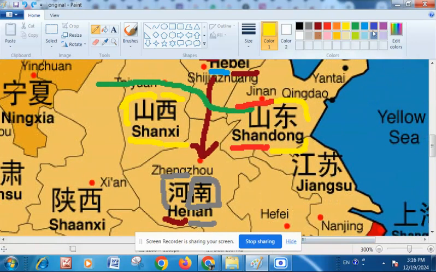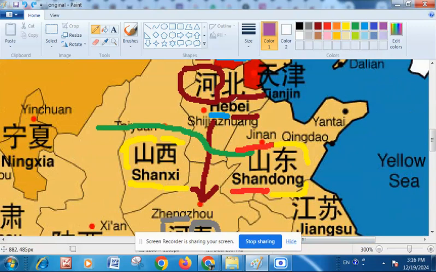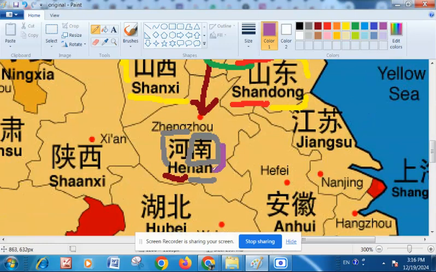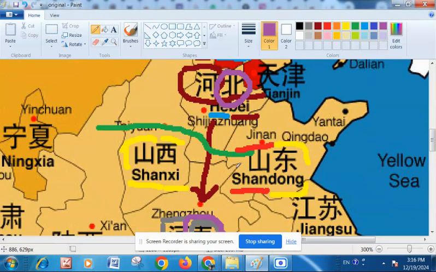Now we have all the four directions with us. This is Bei for north. This is Nan for south. This is Dong for east, and this is Xi for west. So again, this is Shanxi, Mountain West, and Shandong, Mountain East. Again, it tells us about the geography of this region. So there are mountains in this region, and the province that is on the east is called Mountain East Province, and the province that is to the west is called Mountain West.